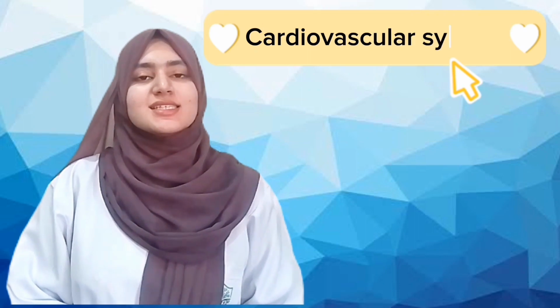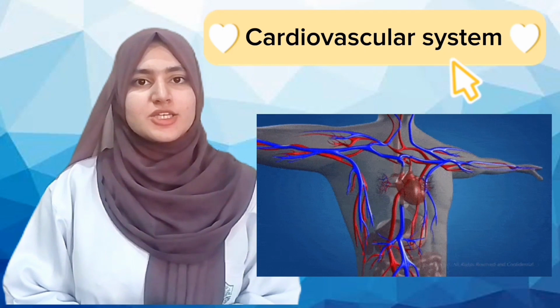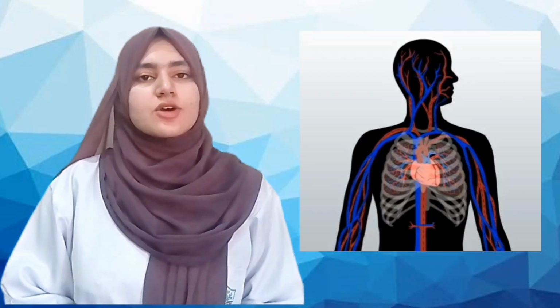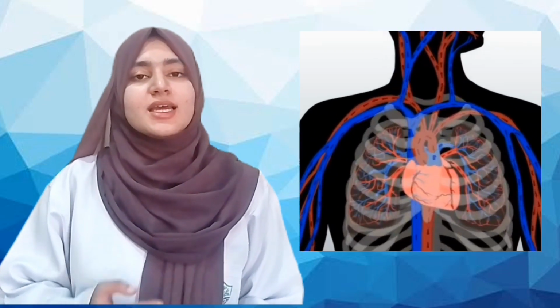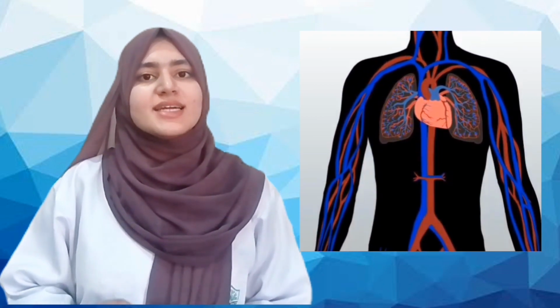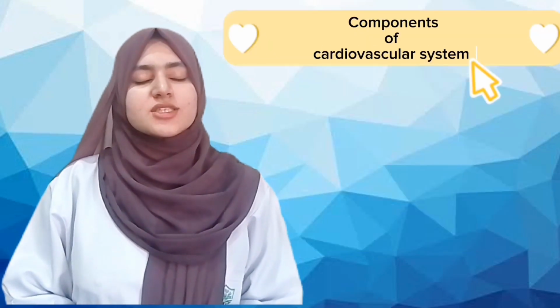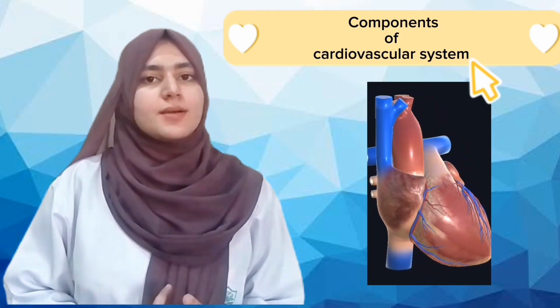Today we are going to discuss the introduction of the cardiovascular system and some important circulations. The cardiovascular system is a circulation system. It is also called the blood vascular system, in which the blood circulates through all parts of our body and provides oxygen, nutrients and hormones, and carries metabolic wastes and nitrogenous wastes which are produced as a result of metabolic activities of the cell. The cardiovascular system consists of the heart and blood vessels.